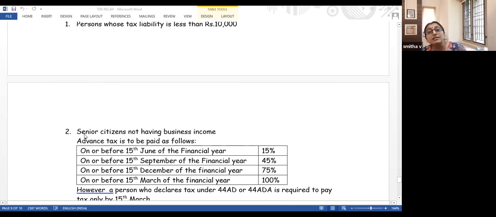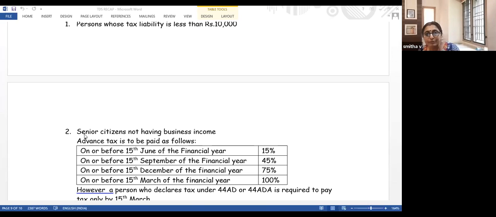Second category is senior citizens. Senior citizens, they don't have to pay advance tax. Now, who is a senior citizen? Senior citizens are also not required to pay advance tax, but there is an additional condition attached to that. Senior citizen, if you do not have business income, then such senior citizen is also not required to pay advance tax.